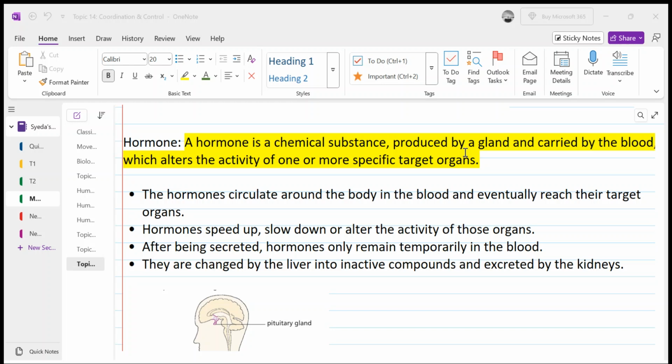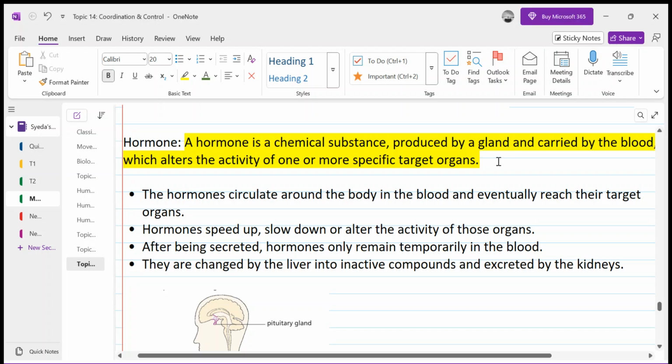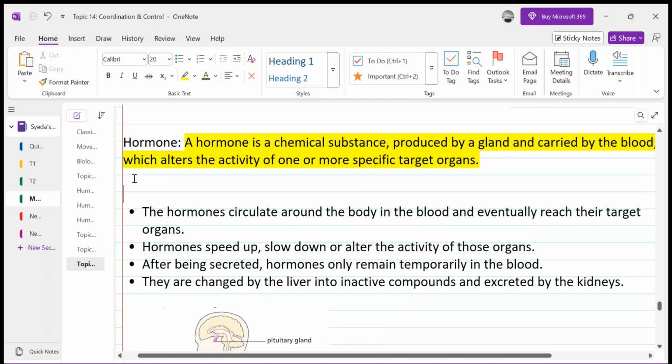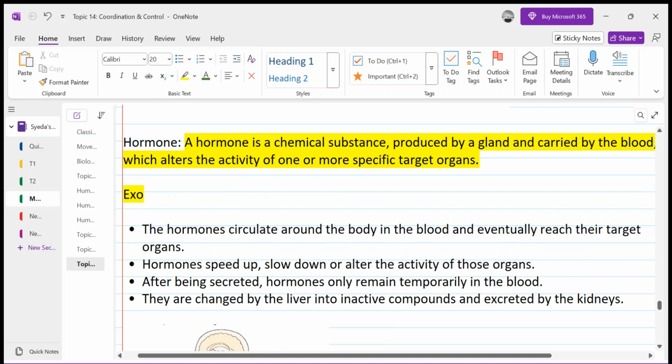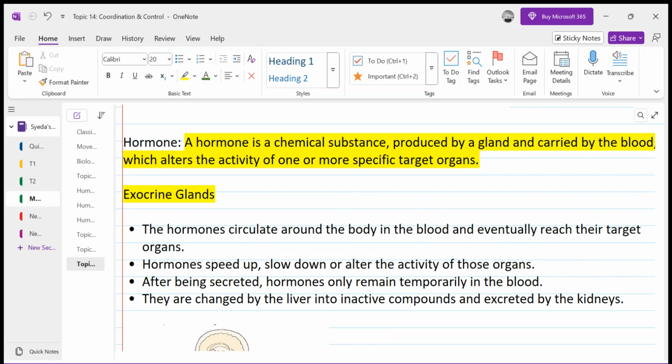Now there are two types of glands in our body: exocrine glands and endocrine glands. So you need to remember them. Exocrine glands are those glands which do not secrete hormones; rather they have some secretion, and they have a duct with them. This means that through the duct their secretions are released into the blood or into any other structures.